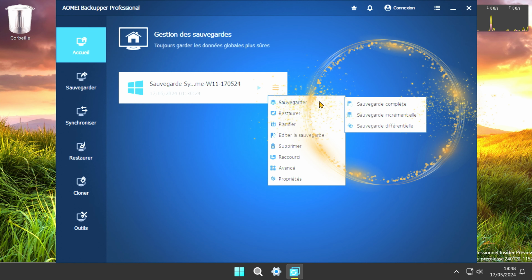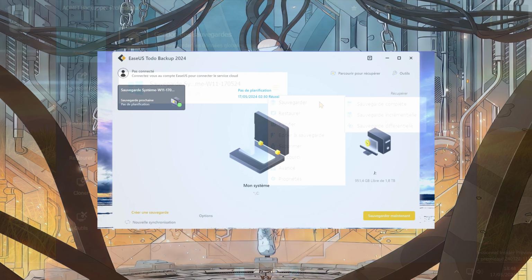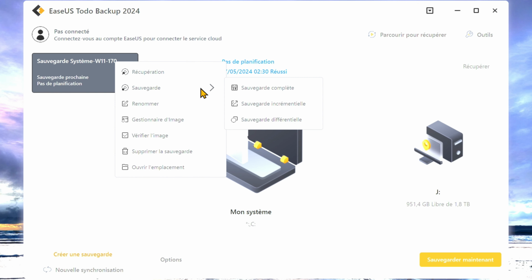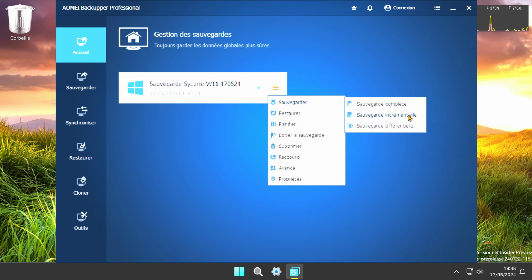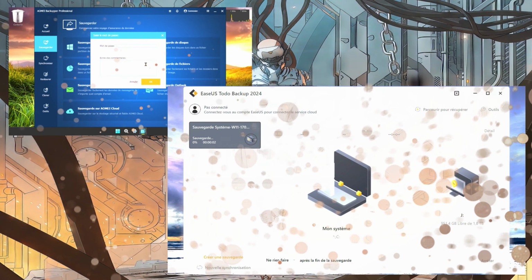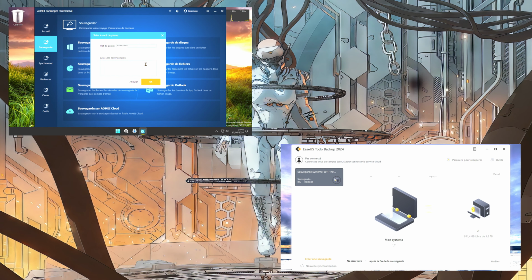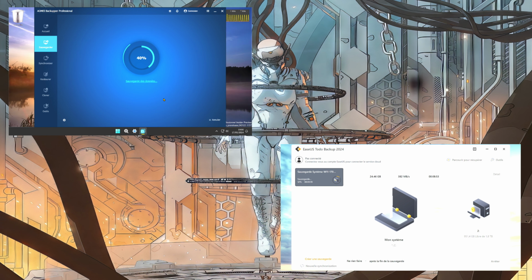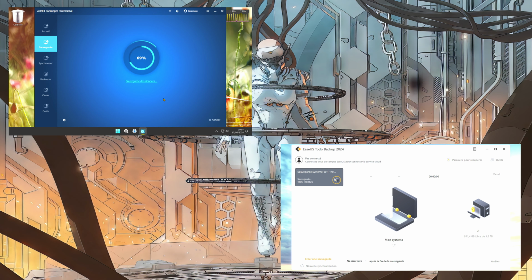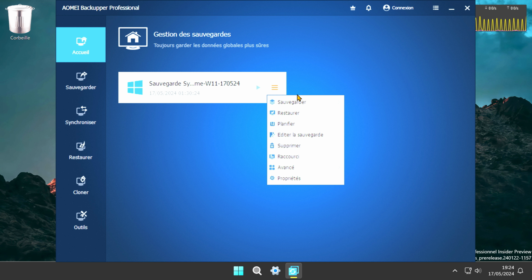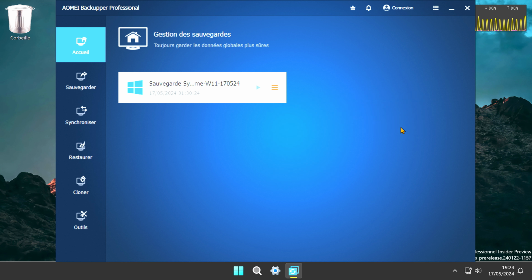We have three possibilities. I'm going to choose Incremental Backup. For the second backup, I'm going to choose Differential Backup.